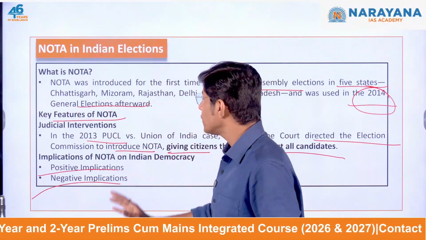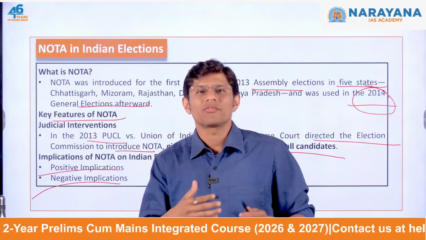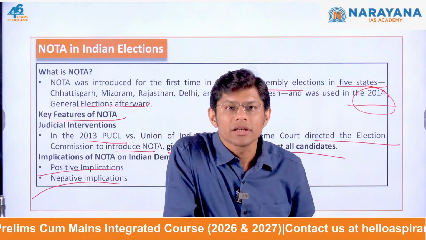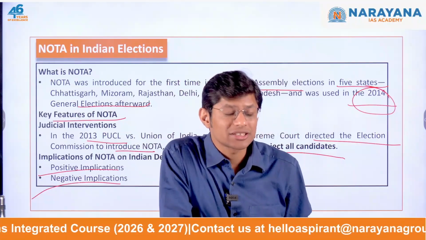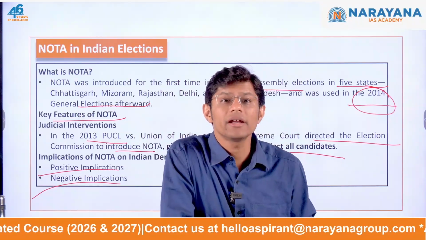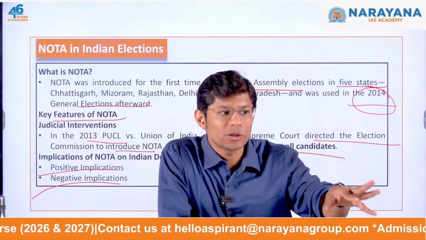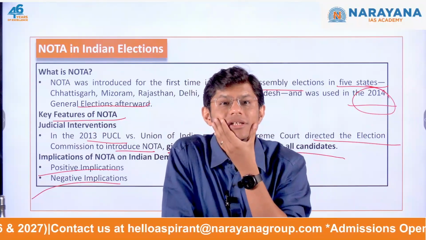And what is the negative implication? It does not affect the outcome of the election. Why? Because it is treated as an invalid vote. Now, this can frustrate the voter who wants their dissent, disapproval to have some real consequence.